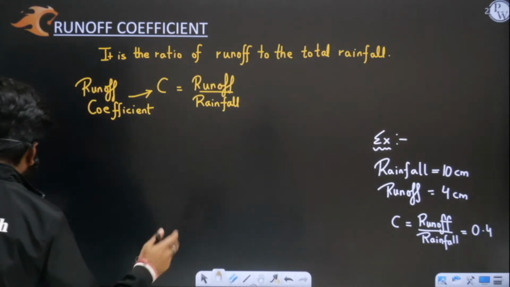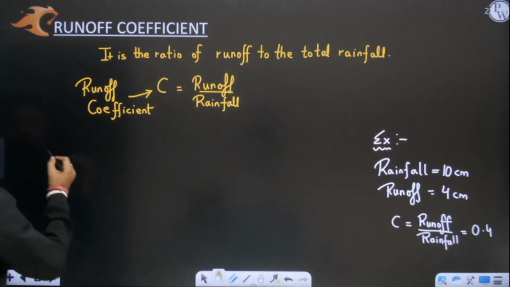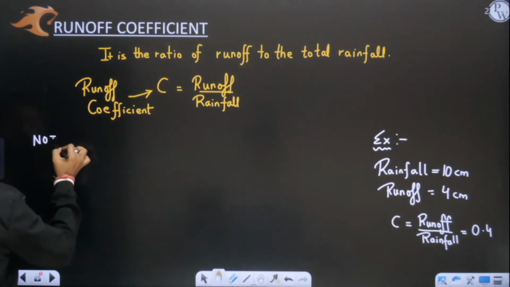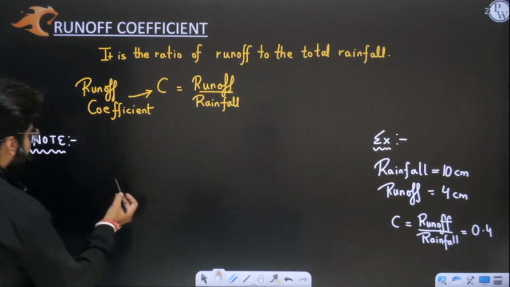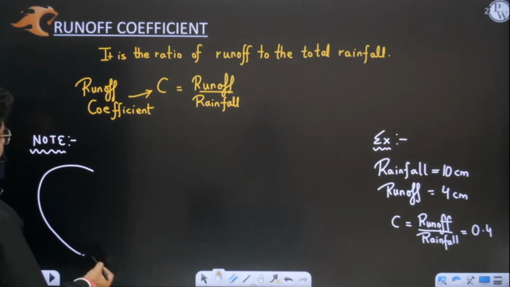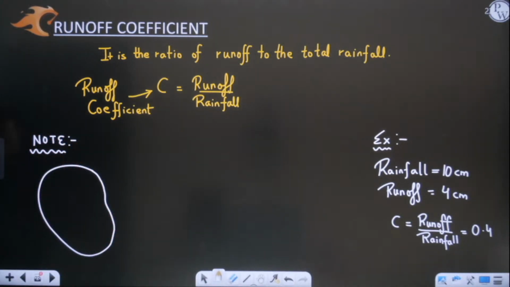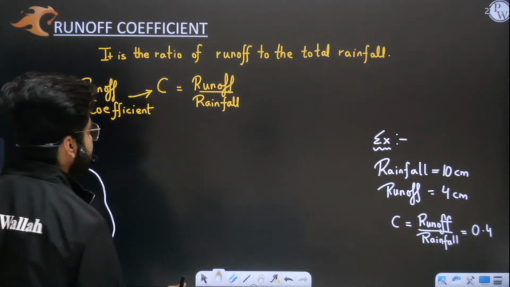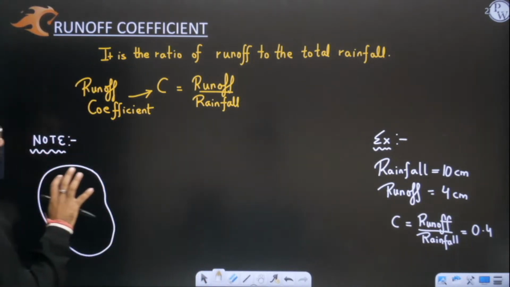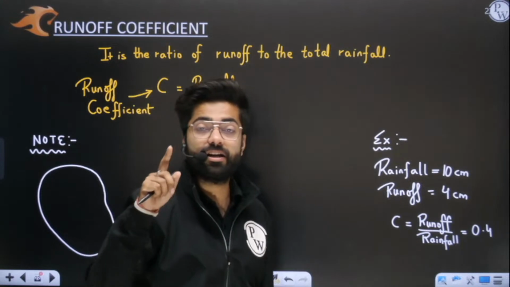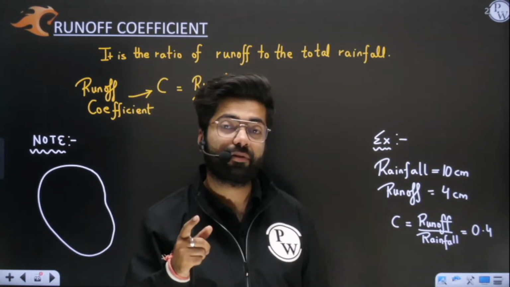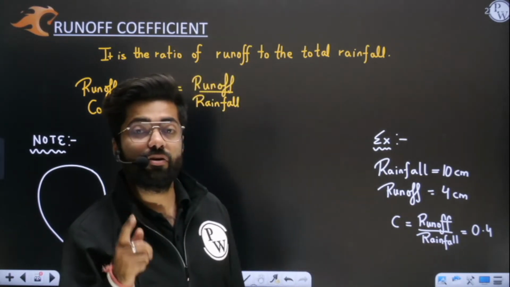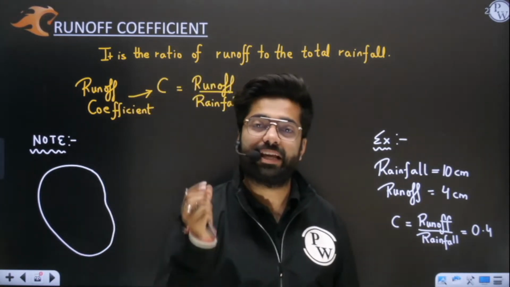Okay, see, sometimes what happens, you need to make a note here. Sometimes, let us assume we have a catchment area. Okay, sir. So we need to understand we have a catchment area. But you have to understand that runoff will not be same throughout the catchment area. Why? Sir, why is runoff not same throughout the catchment area? Can you tell me that?